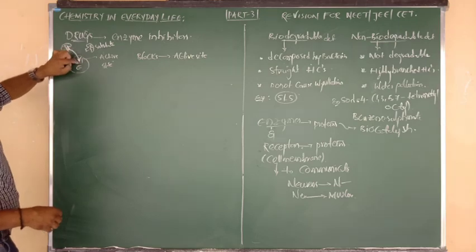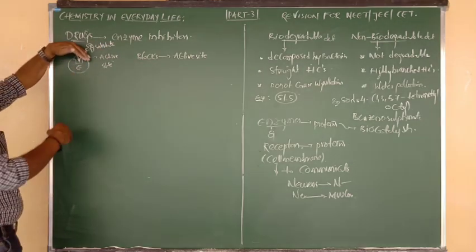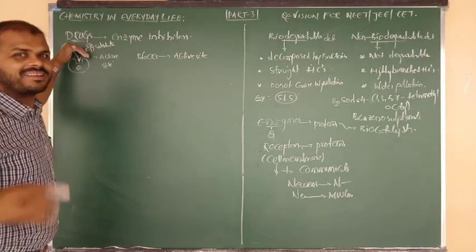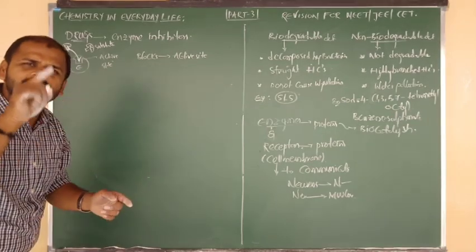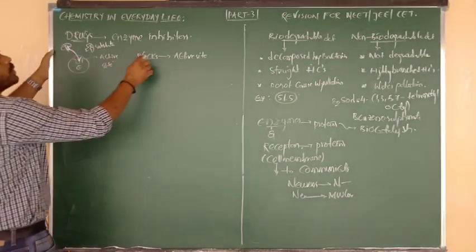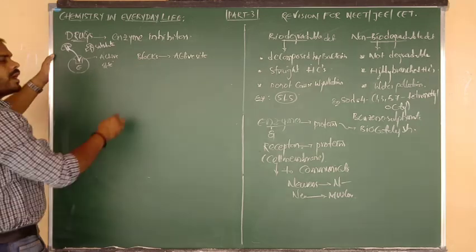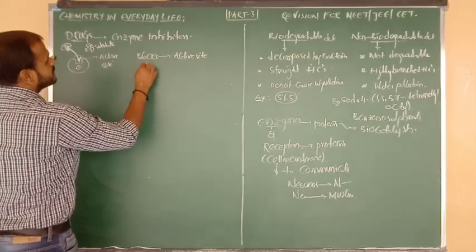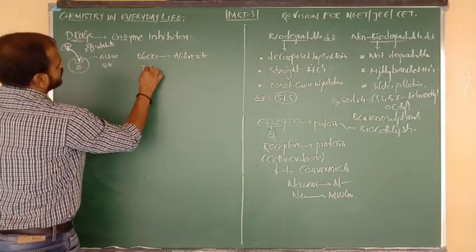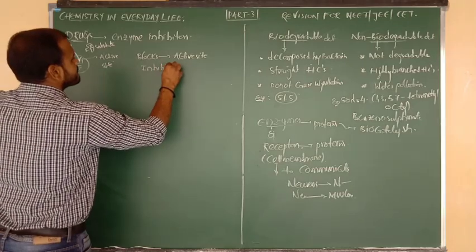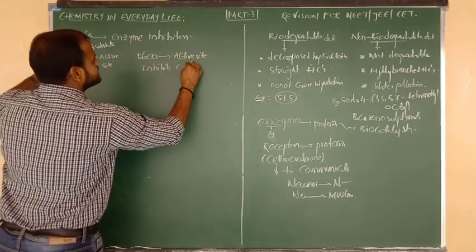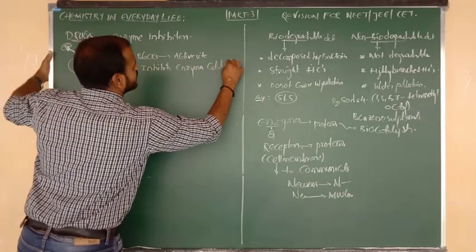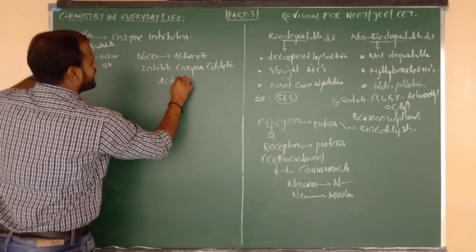Due to blocking of the active site, the reactant cannot react with the enzyme and cannot fit into the active site, meaning you can't get the product. That means enzyme catalytic activity is reduced. So the enzyme's further activity decreases, that is, it inhibits the enzyme's catalytic activity.